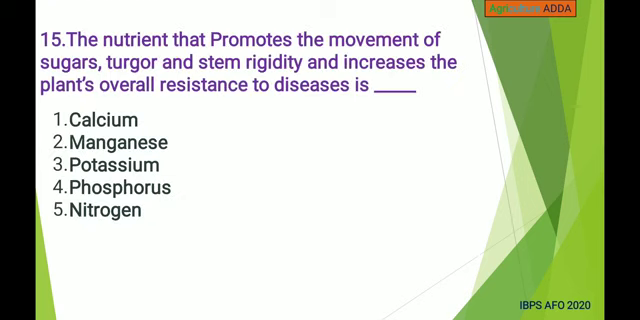Next, the nutrient that promotes the movement of sugars, turgor, and stem rigidity and increases the plant's overall resistance to diseases is calcium, manganese, potassium, phosphorus, nitrogen. Answer is potassium.